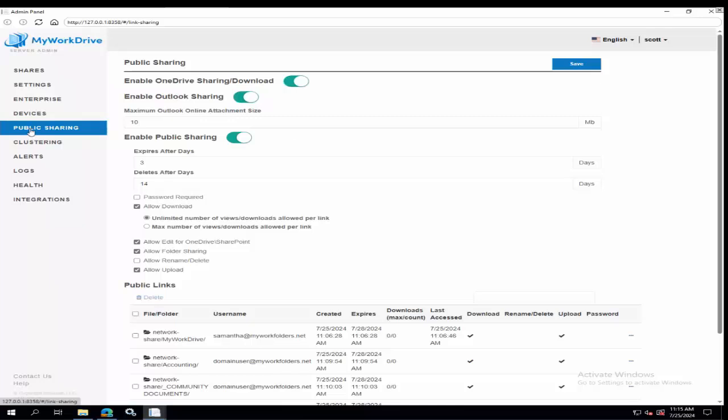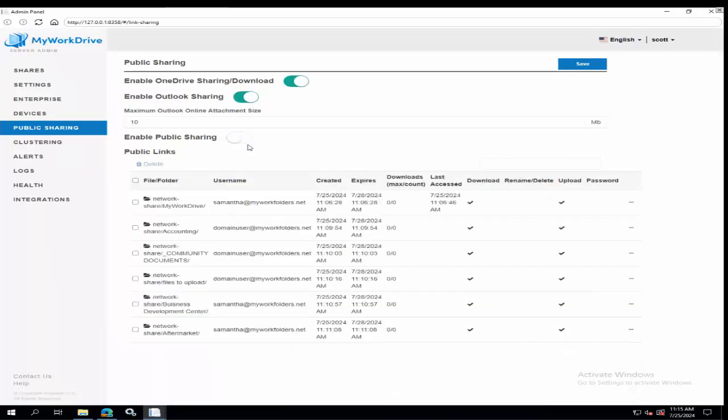From the public sharing tab, you can choose whether, we also include the OneDrive and Outlook sharing. These are API integrations, exclusively in the web client, to allow you to push data out of MyWorkDrive into OneDrive or Outlook, the user's OneDrive or the user's Outlook, again, under the context of the user. But public sharing, you have the ability to enable that or not. So if you're in a sensitive environment with sensitive documents, lots of PII or regulatory requirements, turn it off. Just don't enable public sharing at all.